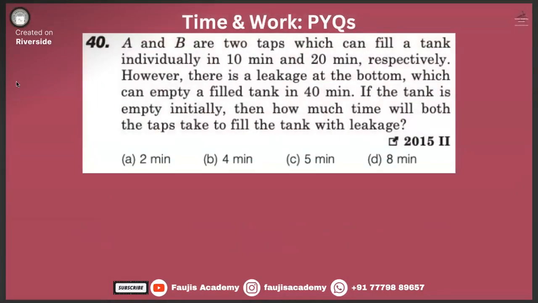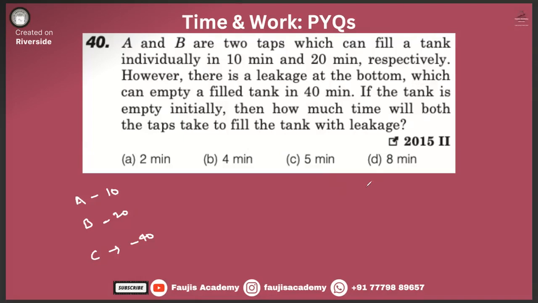4 more questions, guys. We have 2 taps which can fill the tank individually, A and B, in 10 minutes and 20 minutes respectively. However, there is a leakage at the bottom which can empty the tank in 40 minutes. The tank is empty initially, then how much time will both the taps take to fill the tank with leakage?